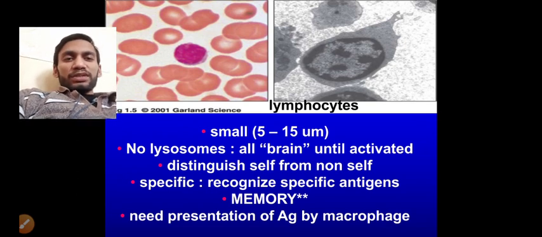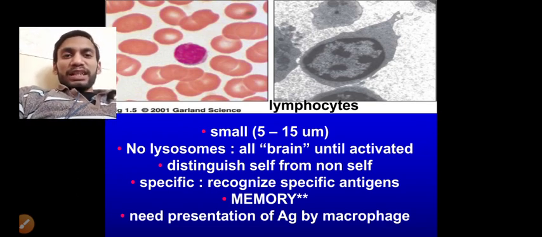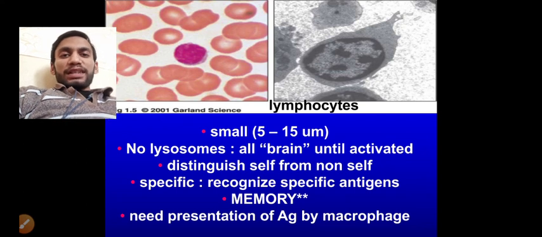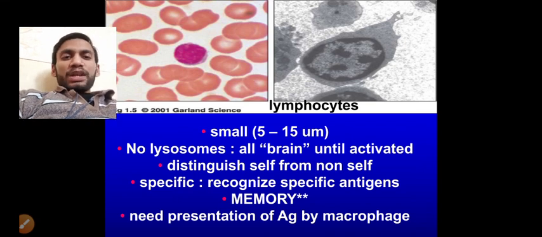If you want to diagnose anemia in a patient or the size of the RBC, you compare the small lymphocyte to the size of the RBC. If the RBC is smaller than the small lymphocyte, then this is microcytic anemia. The lymphocyte has no lysosomes.